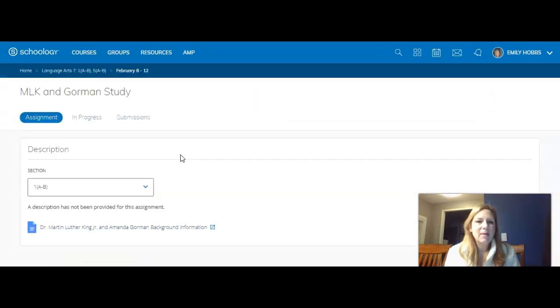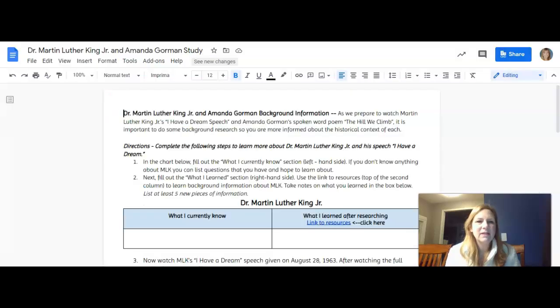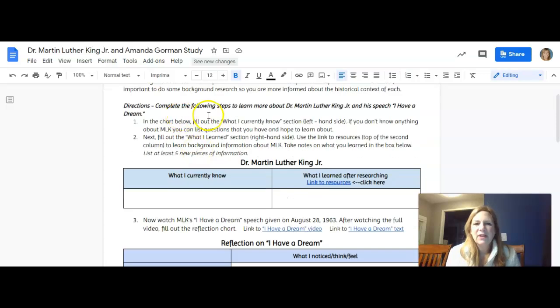So when you open that up, you are going to see this assignment that looks like this. It says Dr. Martin Luther King Jr. and Amanda Gorman, background information. As we prepare to watch Martin Luther King Jr.'s I Have a Dream speech and Amanda Gorman's spoken word poem, The Hill We Climb, it is important to do some background research so you are more informed about the historical context of each. So you're going to complete the following steps to learn more about Dr. Martin Luther King Jr. and his speech, I Have a Dream.